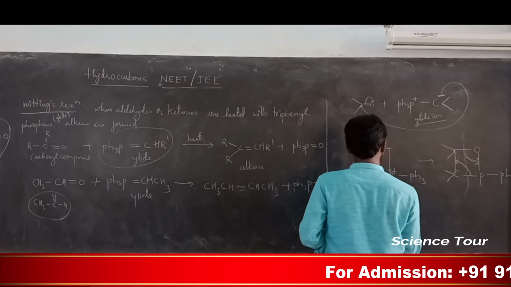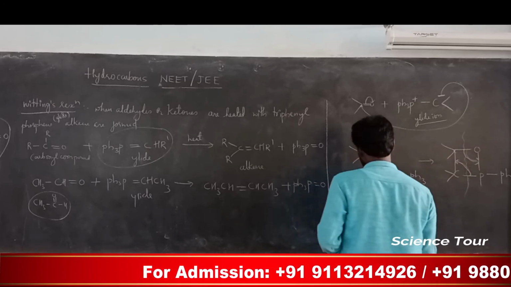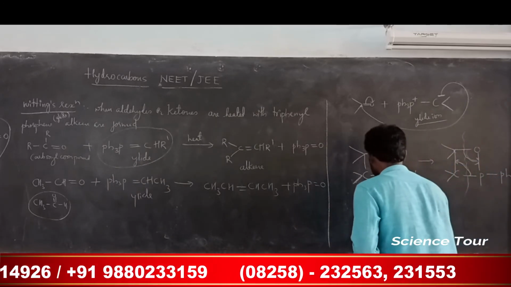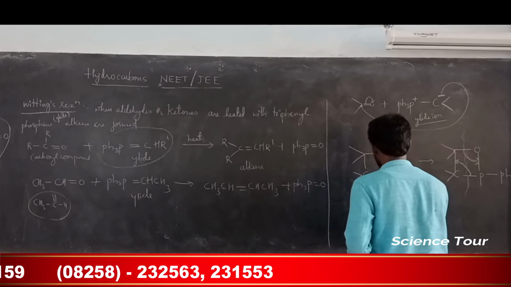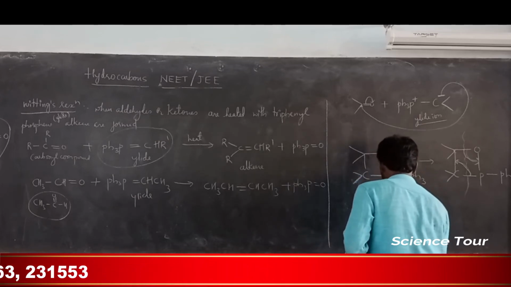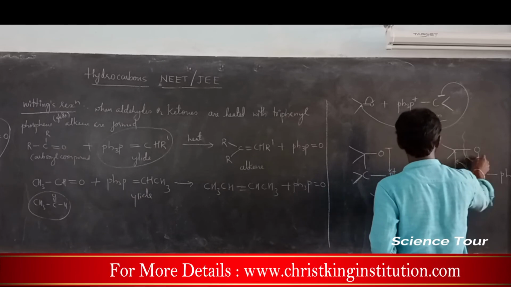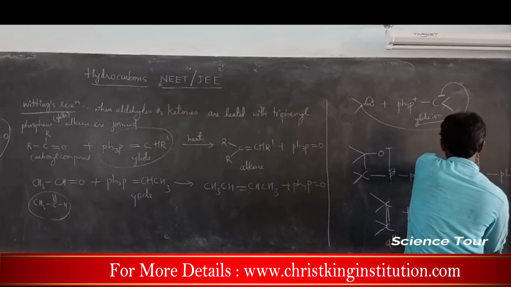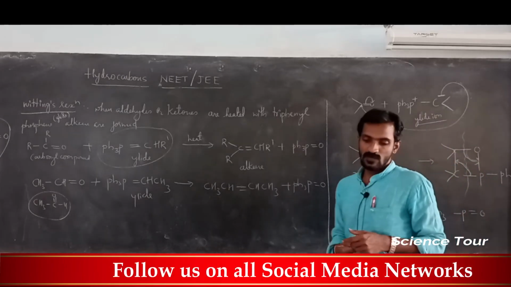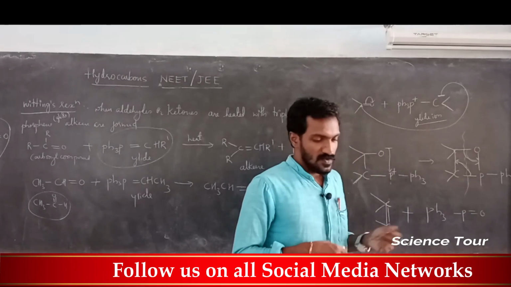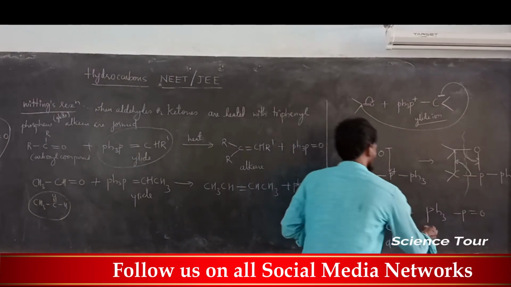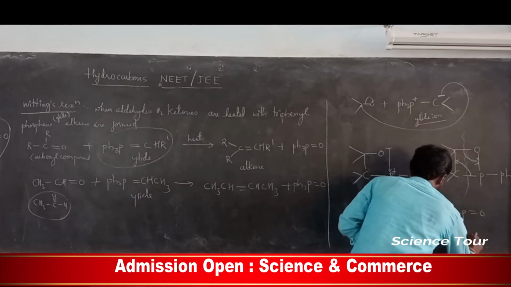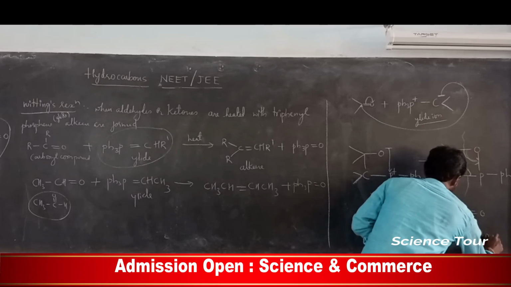Here C is there, double bonded C. This is alkene. Next, one more product you are getting, my dear students: Ph3P double bond O, triphenyl phosphonium oxide.